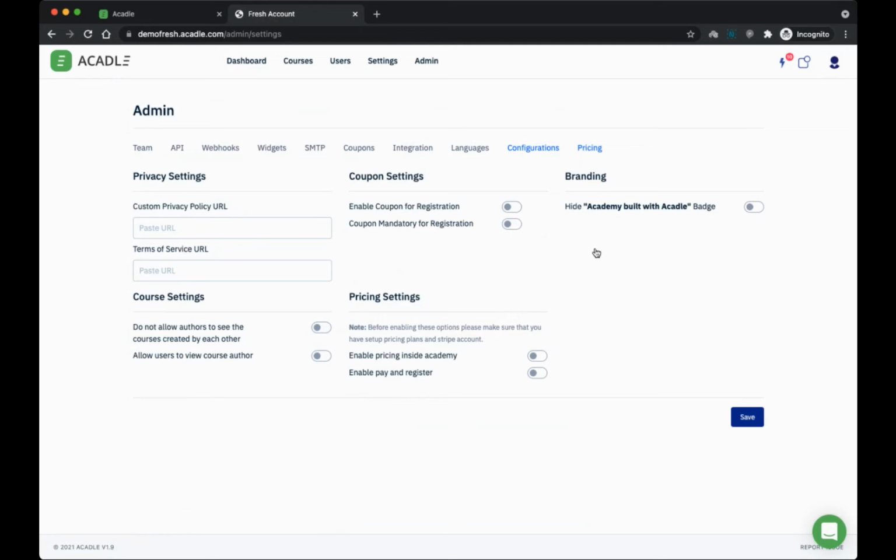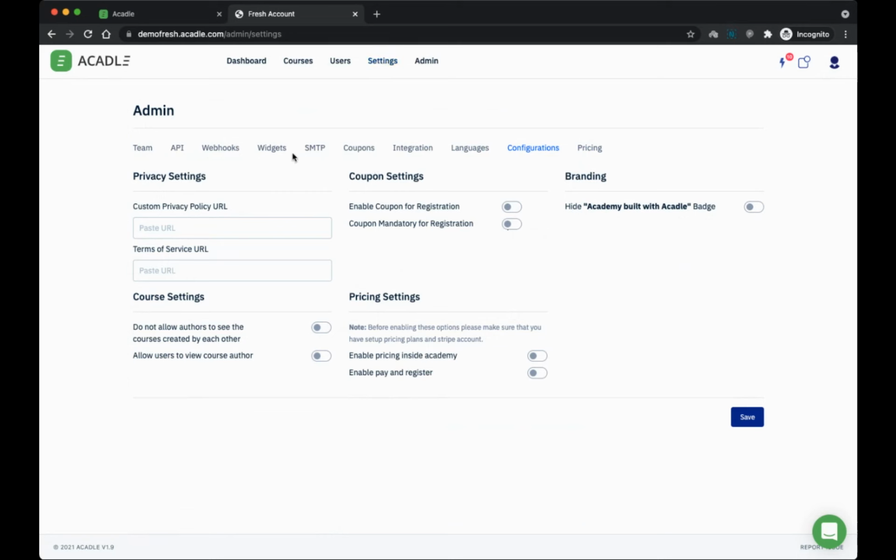I have a demo instance, and I would love to show you how it works. But once it is enabled, if you want to enable a purchase option or upgrade option inside the Academy, you can use this. If you want to enable that option outside the Academy, so before a user registers, if you want to get the payment, then give him access, then you can enable this particular option. So these are the settings that you have.